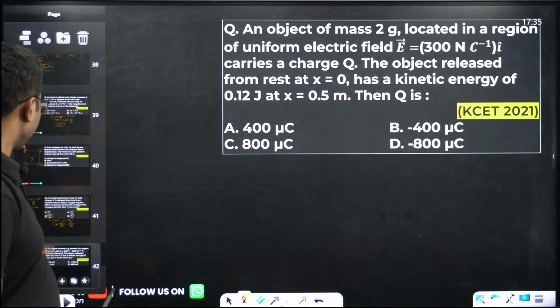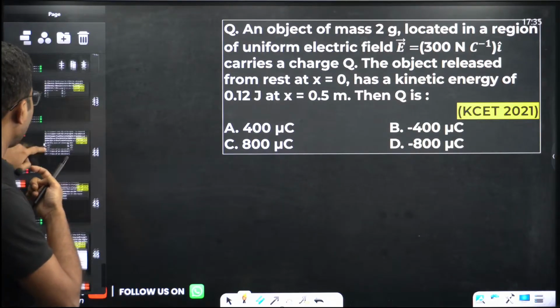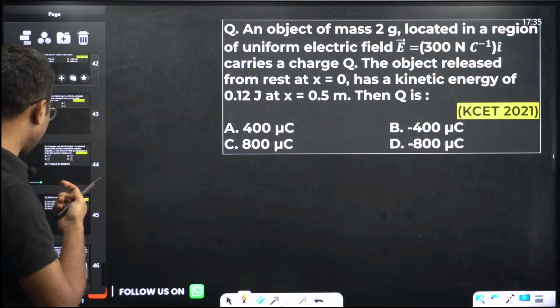How many questions are there? Almost a few more questions are there.